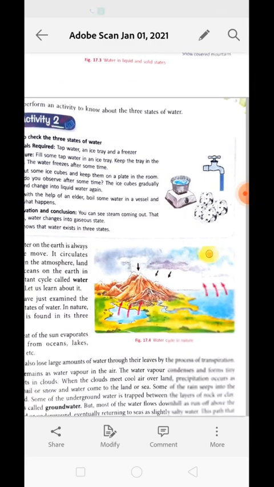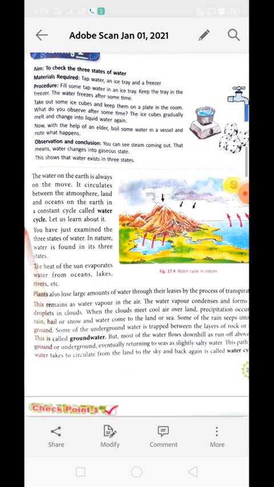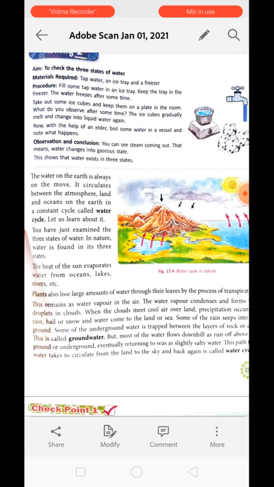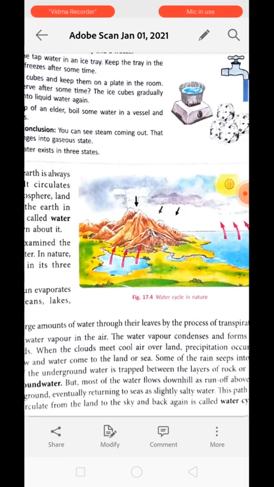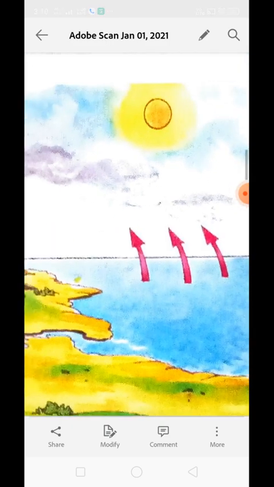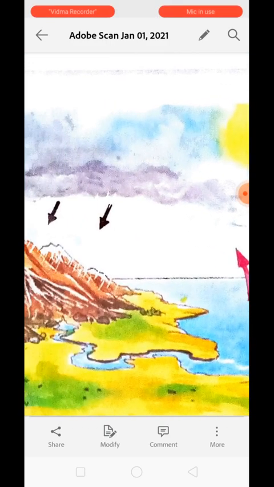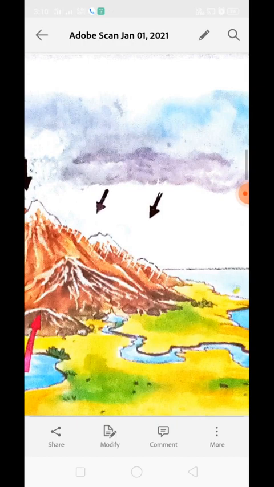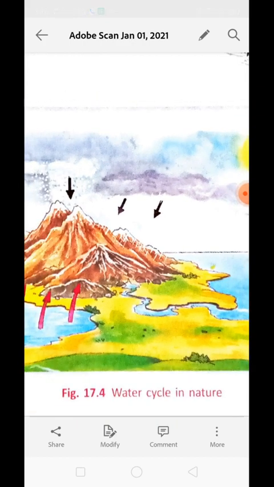Understood? The water on earth is always on the move. It always moves from one place to another. It circulates between the atmosphere, land, and ocean on earth in a constant cycle. This cycle is known as the water cycle. You can see over here, the water present in the ocean gets evaporated, and after evaporation it forms clouds, and then it rains on the mountain.